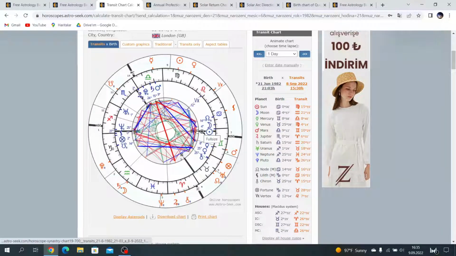Okay, today in this video I wanted to show you Queen Elizabeth in her son King Charles' chart, and in her grandson Prince William's chart.